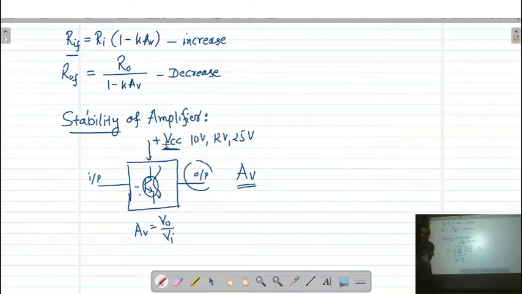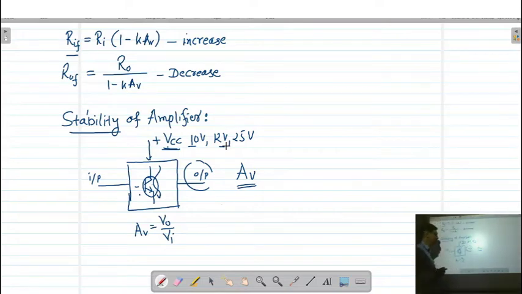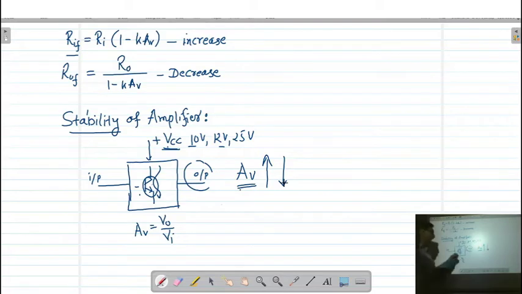It is sometimes also going to fluctuate. So due to the fluctuation, my 10 volts or 12 volts is not going to remain constant. And in that case, if we have not properly designed the amplifier circuit, then either the gain of the amplifier will increase or the gain of the amplifier will decrease. Means here the supply voltage affects the gain of the amplifier. So again, in this case you can say the amplifier is not stable.